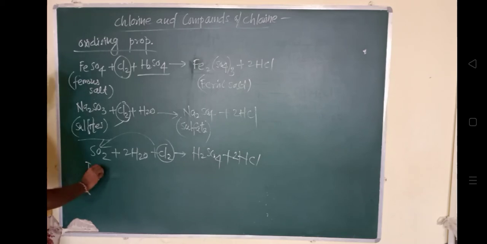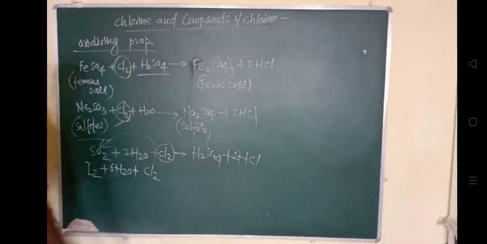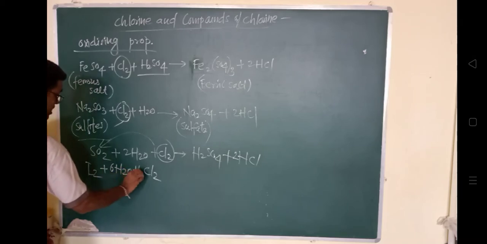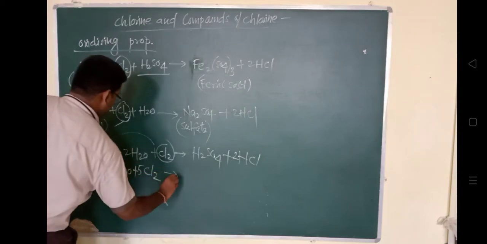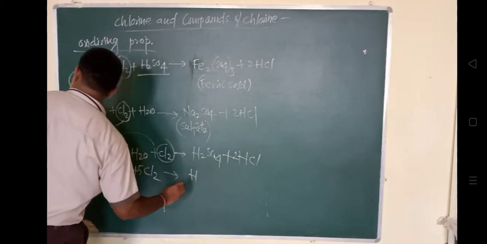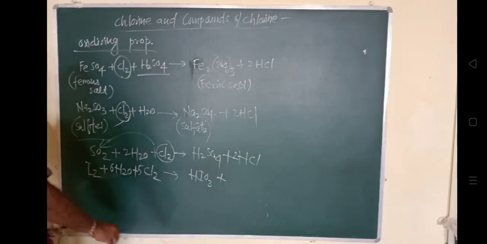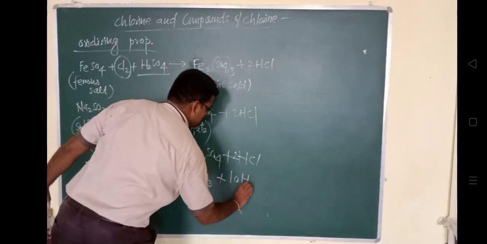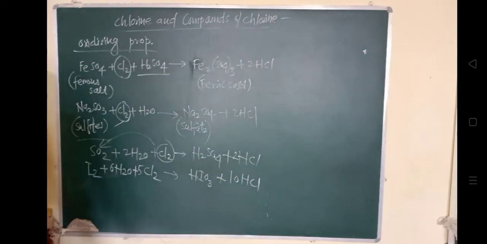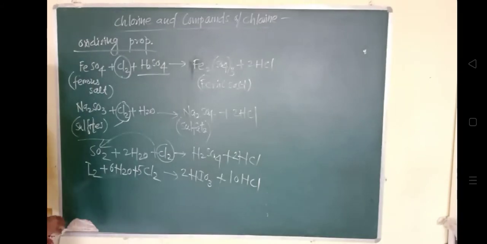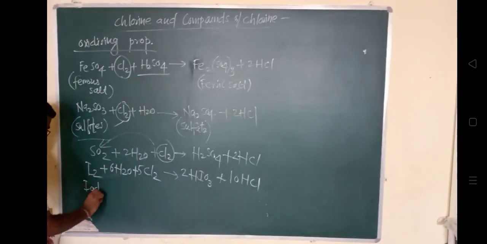Okay, so HIO3 plus this HCl, 10 times this HCl. इसको बैलेंस करते हैं थोड़ा सा. So twice HIO3. So this is iodine. This is sulfur dioxide. So this iodine is getting converted into iodate, and this is possible by this oxidizing agent chlorine. Okay, so chlorine is acting as an oxidizing agent.